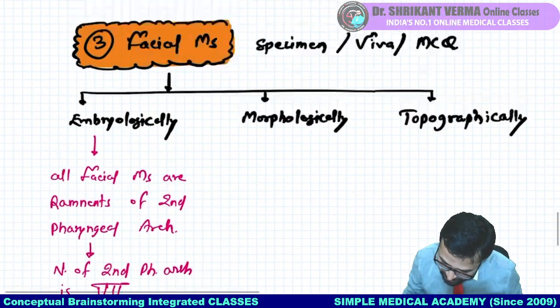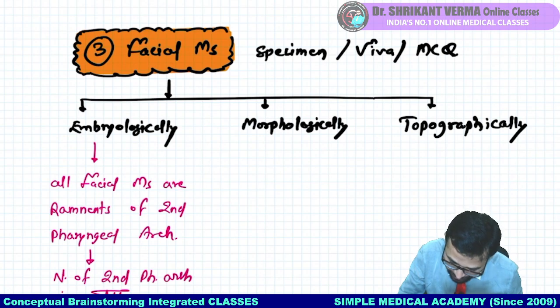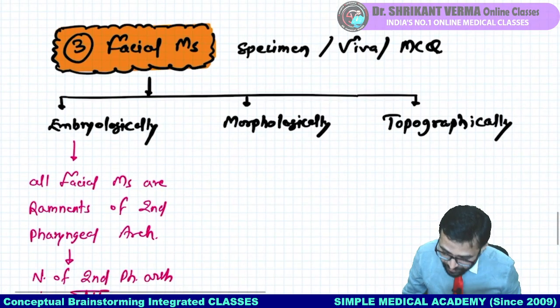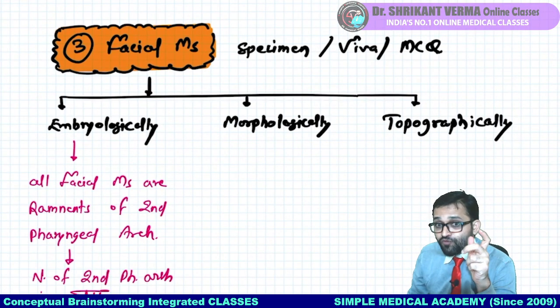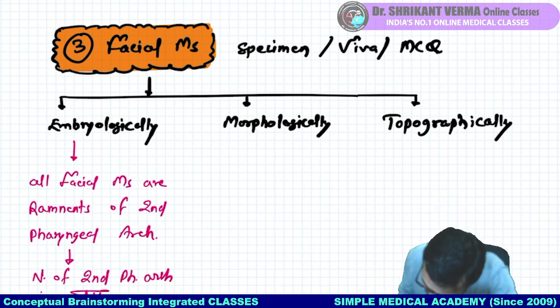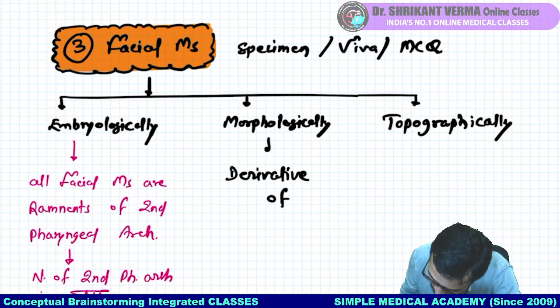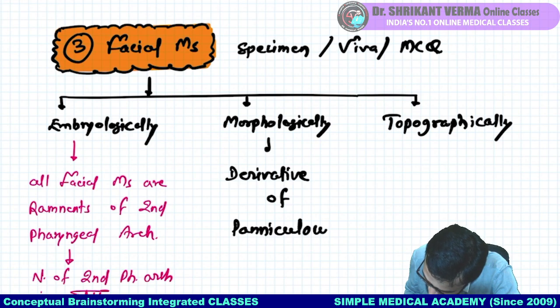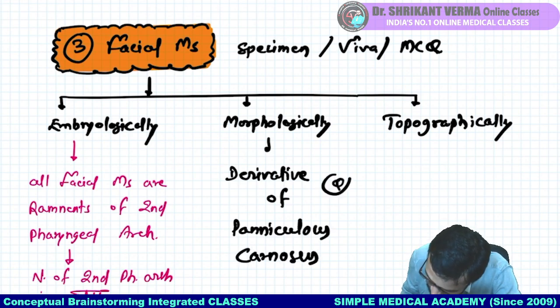Now see here, morphologically means according to the morphology, I will tell you one point. Remember, these are derivatives of what? Panniculus carnosus.